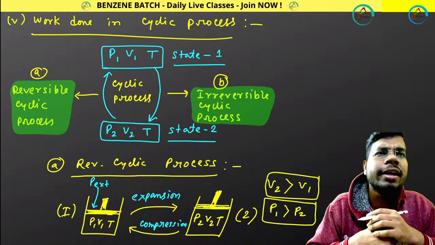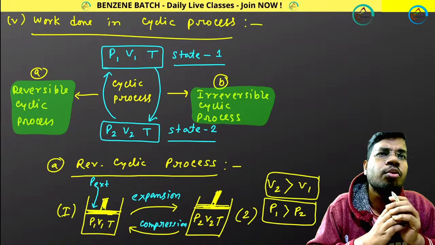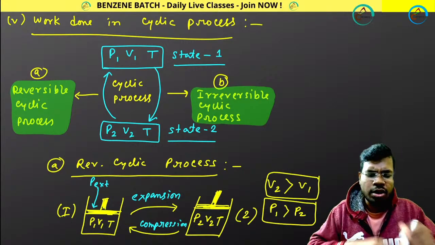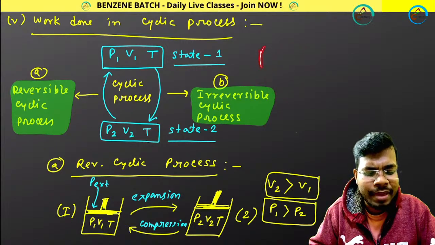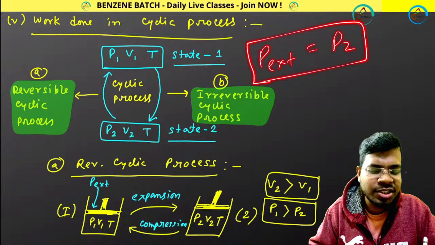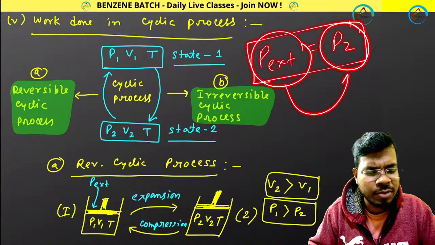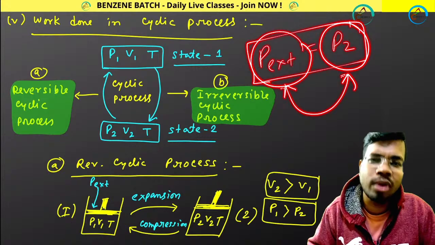I am getting one comment: when P external is not equal to P2? Every time P external should be equal to P2. Yes, according to your point of view, every time P external equals P2, until and unless they have mentioned that P external is this and final pressure is this. But it doesn't always happen. In most cases these two become equal.